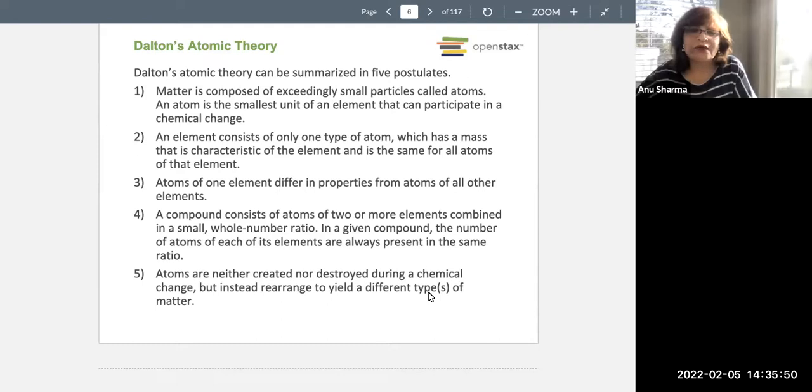So that's where it comes from. So it is always in a whole number ratio. A full, whole atom is going to combine with another full, whole atom. Yes, one atom can combine with two atoms.